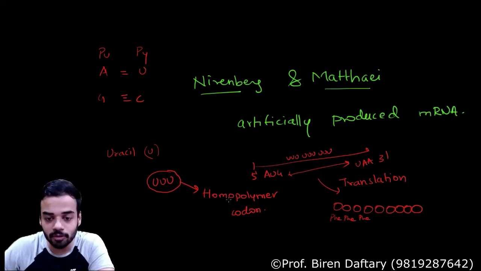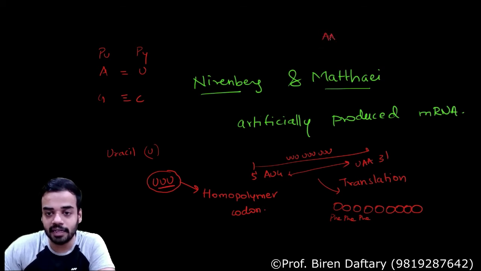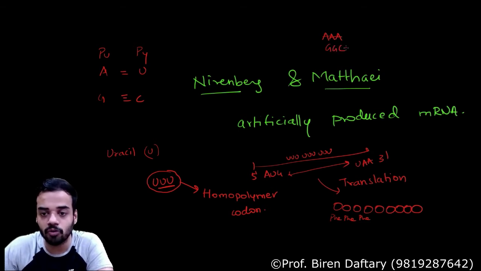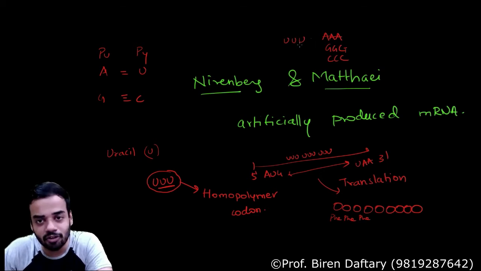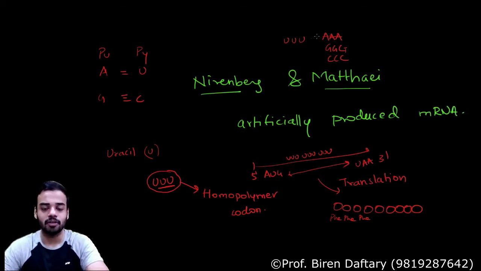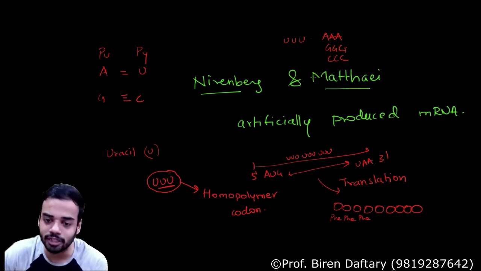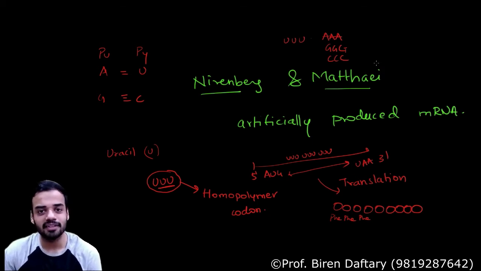A homopolymer codon is a codon in which all the nucleotides are the same. For example, AAA is a homopolymer codon, GGG is a homopolymer codon, CCC is a homopolymer codon, and similarly UUU. If all three nucleotides are not the same, or any one or two are not the same, then it is a heteropolymer. So Nirenberg and Mathai basically did this. They produced an mRNA with only uracil. Is this clear? This is just extra information. Nobody is going to ask you questions on this.